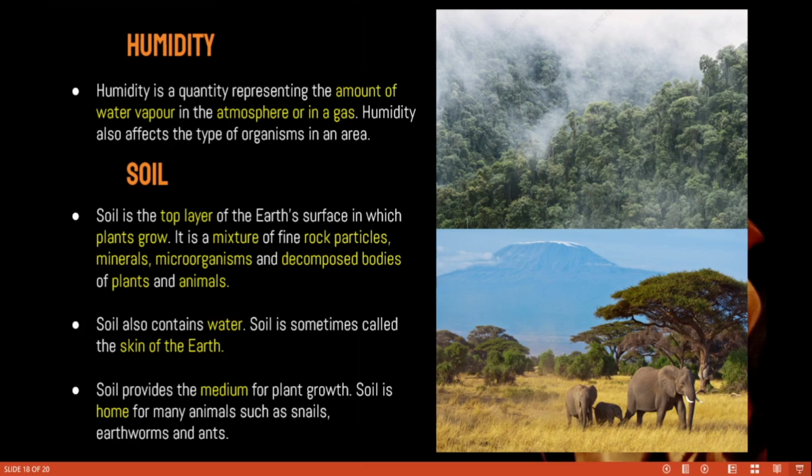Soil provides a medium for plant growth, so mainly plants grow on the soil. So it is a main important factor, right? Already I said that soil is a home for many animals. When comparing water and soil, which means land, more animals live in water. Even land also gives some kind of habitats.